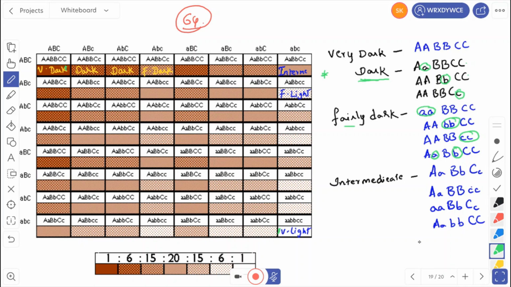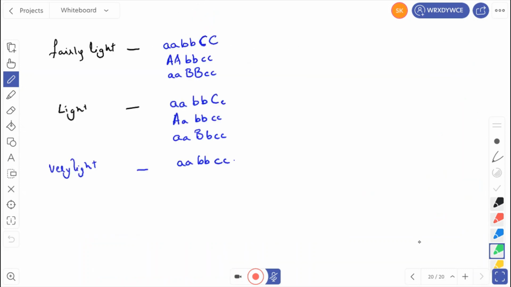Intermediate: 3 dominant and 3 recessive. You can see 3 dominant and 3 recessive. Dominant alleles are 3, recessive alleles are 3, then the person will be intermediate type. Right? We'll go for the next one. Fairly light. How many are recessive? 4 recessive, 2 dominant. You can write all these things in your notebook when you are writing the notes. Here also 2 dominant, here also 2 dominant. Then it is fairly light.